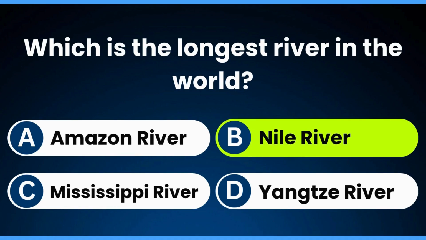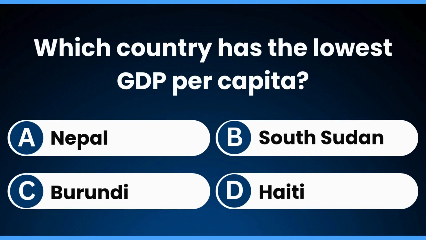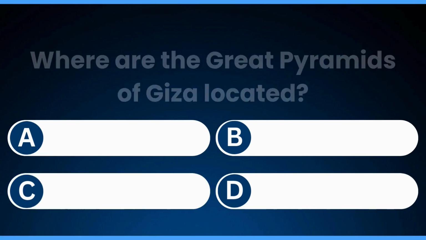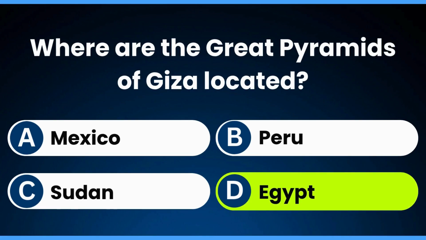Nile River. Which country has the lowest GDP per capita? Burundi. Where are the Great Pyramids of Giza located? Egypt.